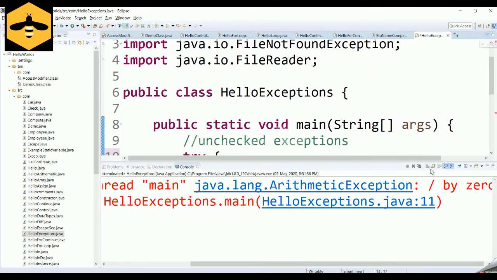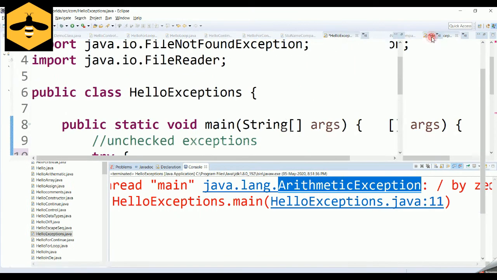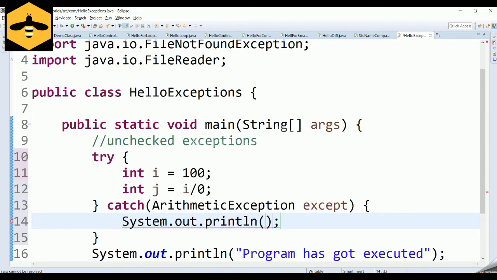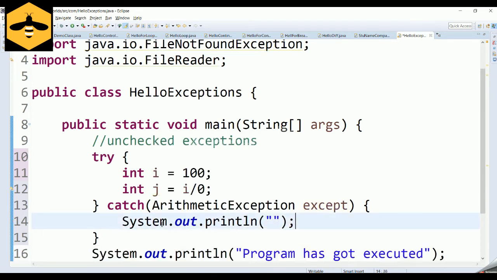If you are not very sure, you can catch the generic exception. Here, since we are sure that an arithmetic exception is going to happen, you can catch the arithmetic exception with a particular object, and print whatever you want to print, or handle it in a different way based on your logic.